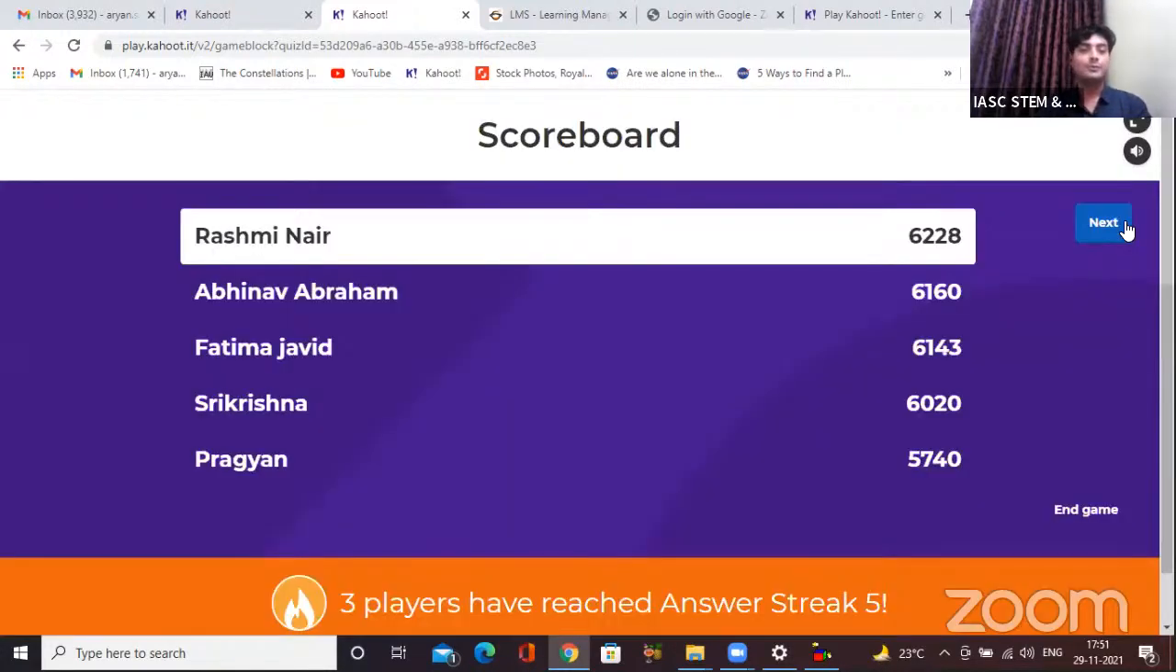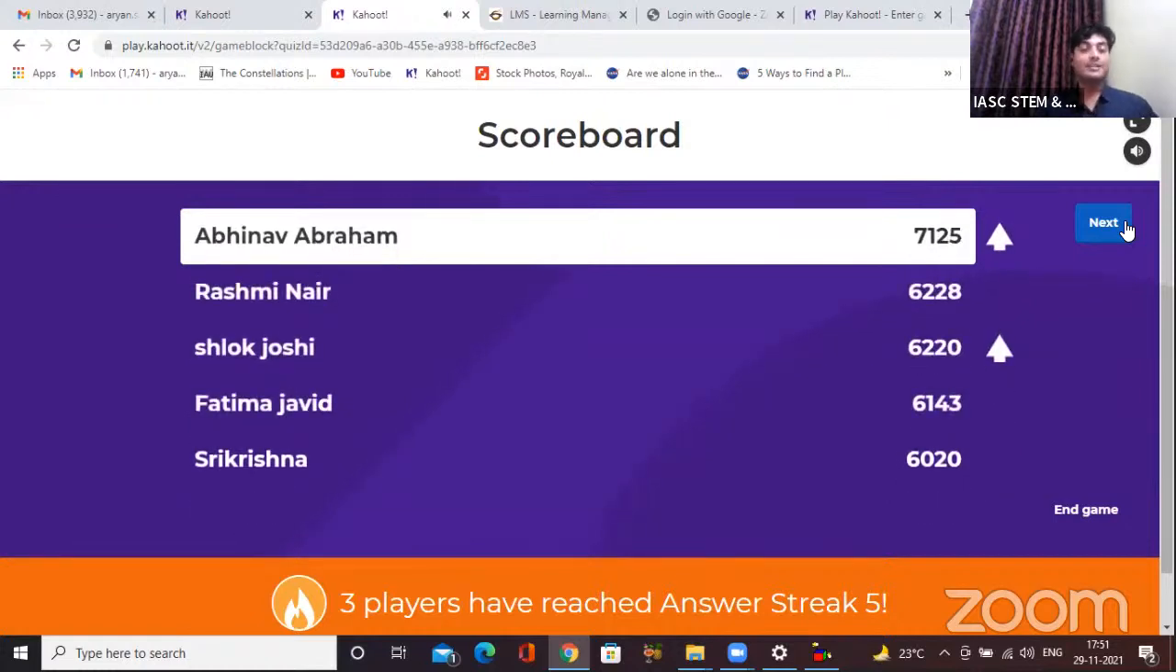Let's see the scoreboard. It has changed once again. Okay, great. So Abhinav is at top with Rashmi, Shlok, Fatima, and Shri Krishna. 3 players have reached answer streak of 5. Very good, guys. Okay, let's see the next question.